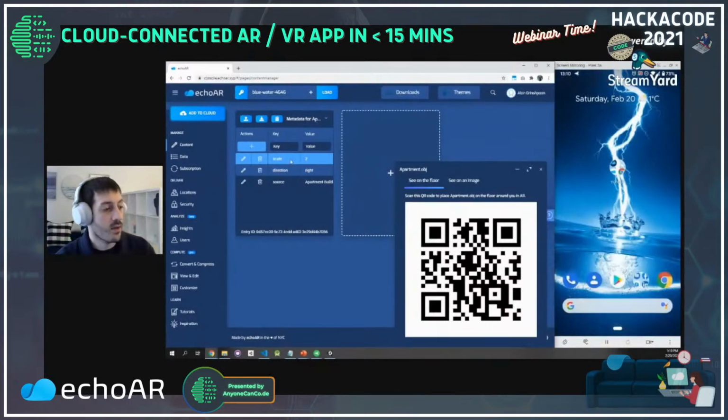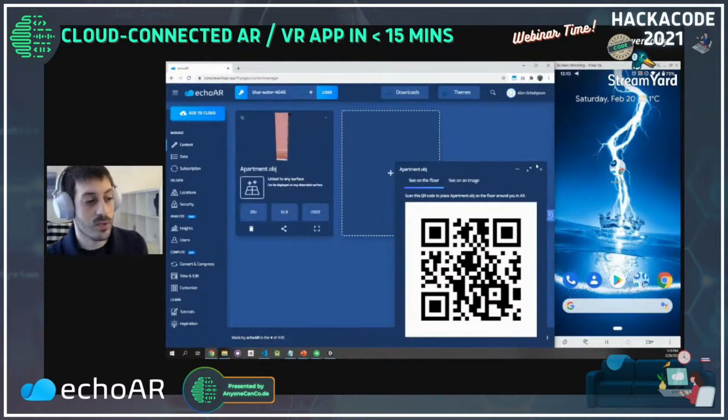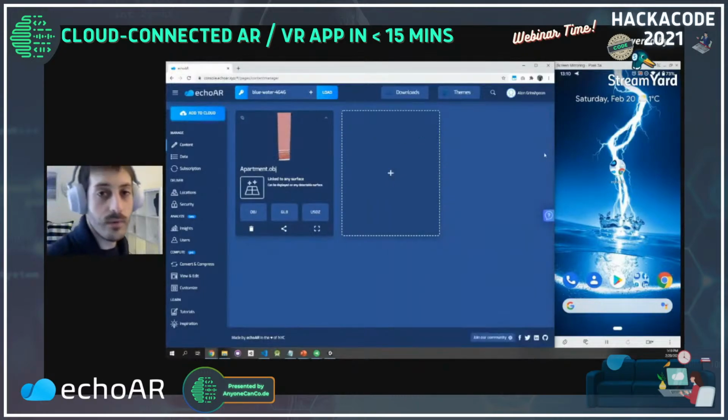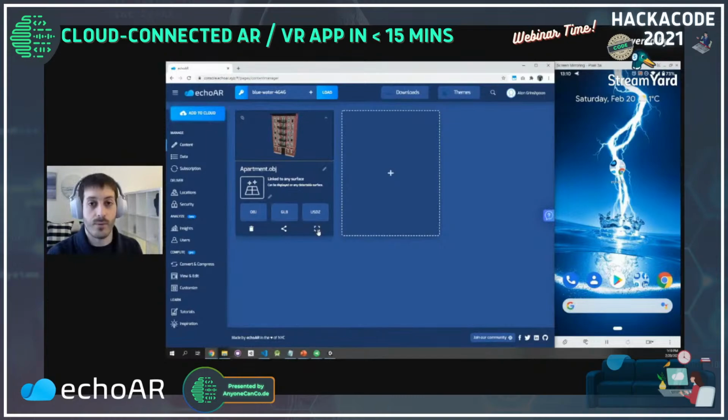So we saw web, we saw mobile, we saw Unity. Let's show other things that we can do with the console. All the demos that we saw so far are based on surface detection. The camera recognizes the floor or some kind of table or chair and overlays data on top of that. Another technology that we support is image recognition. The camera recognizes an image and overlays digital content on top of that. So let's see how that works.